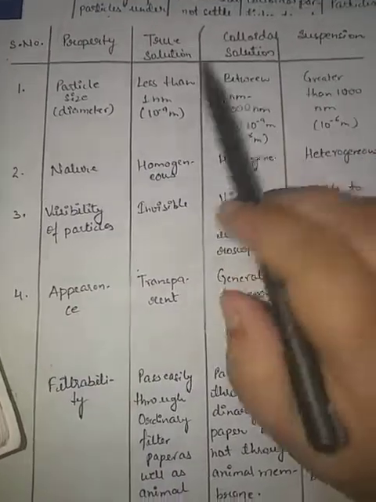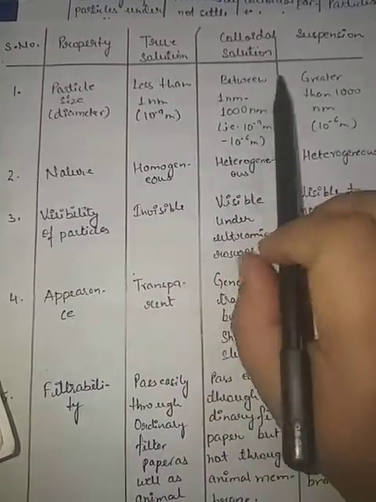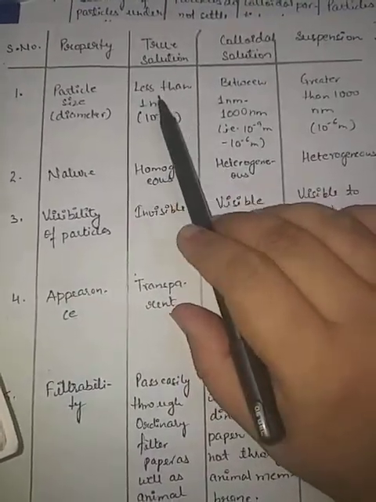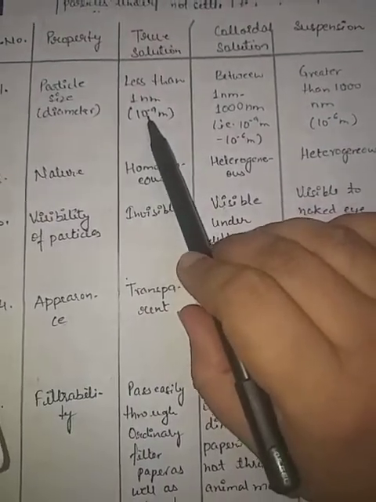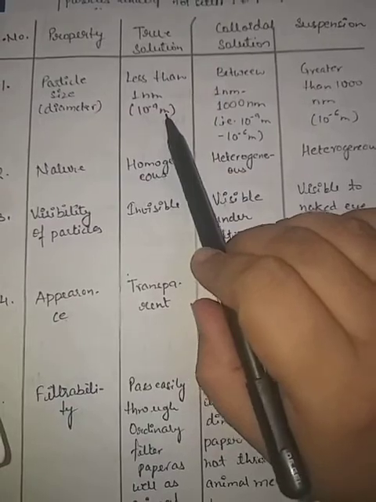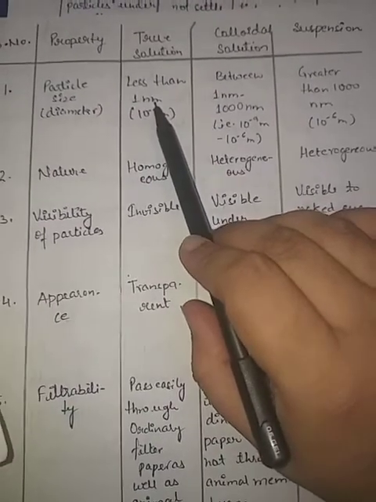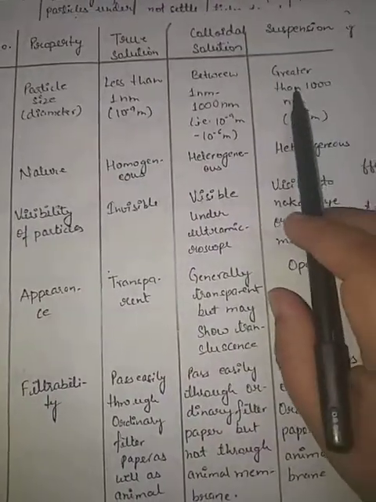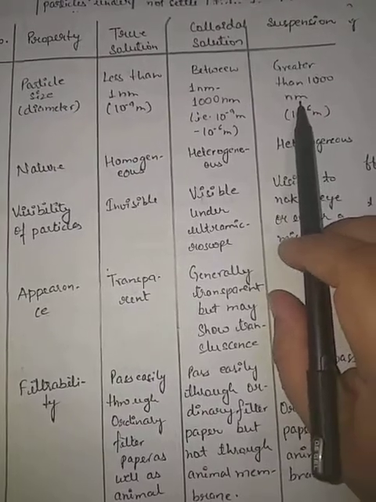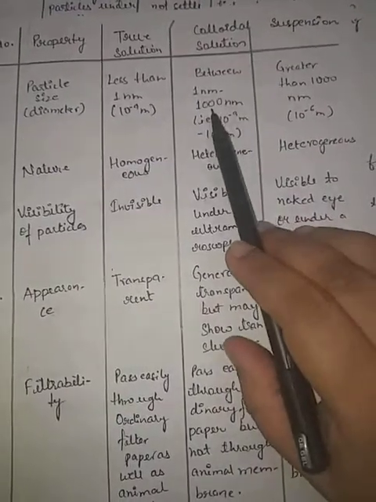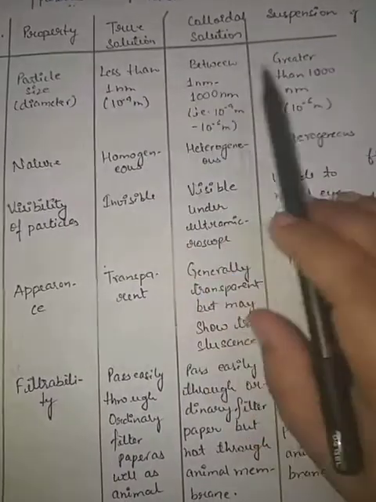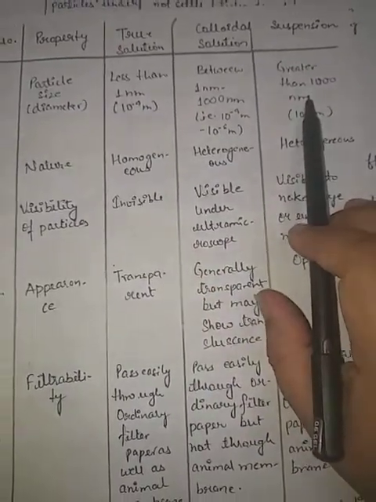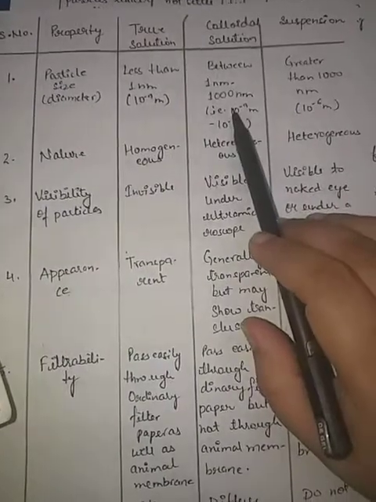Okay, so if we compare the particle size of these three, the true solutions have particle size less than 1 nanometer. 1 nanometer means 10 raised to the power minus 9 meter. The suspension particle size is greater than 1000 nanometer. And the particle size of colloidal solution lies between 1 nanometer to 1000 nanometer. Okay, so this is the particle size.